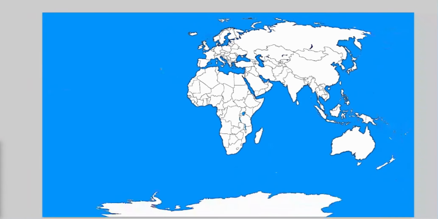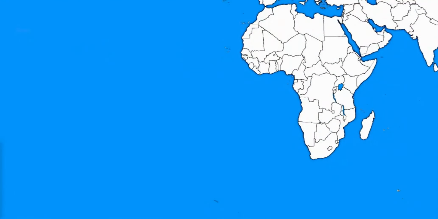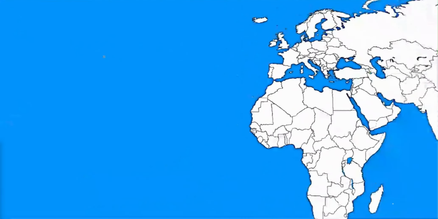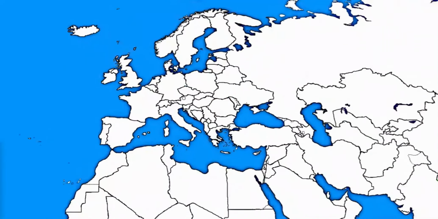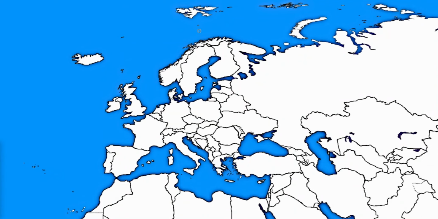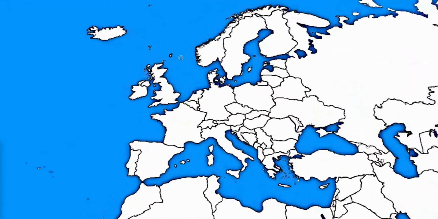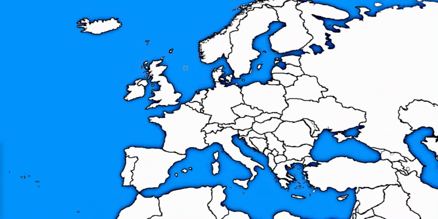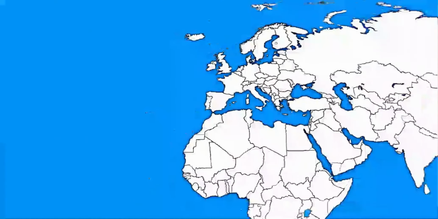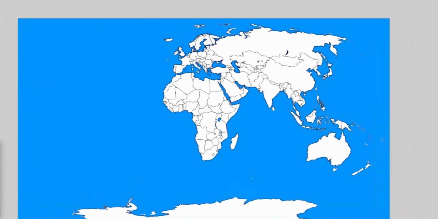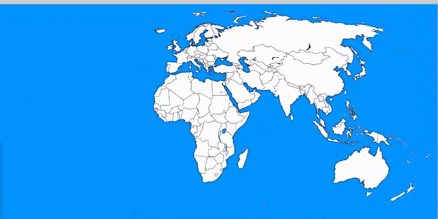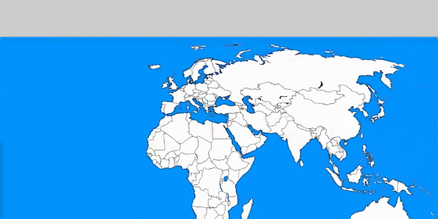So now the Americas have disappeared, and the main country in the Americas was of course the United States. And because the US has disappeared now, all of Europe is going to take a big hit. The world economy is also shattered now that the US dollar is gone. But yeah, the continent who is going to suffer the most is going to be Europe, because most of the European countries are heavily dependent on the United States. Also, major alliances like NATO, CSTO, the EU or the UN, they do not exist in my videos. So yeah, that's another thing.